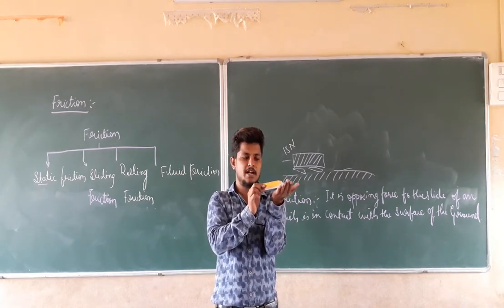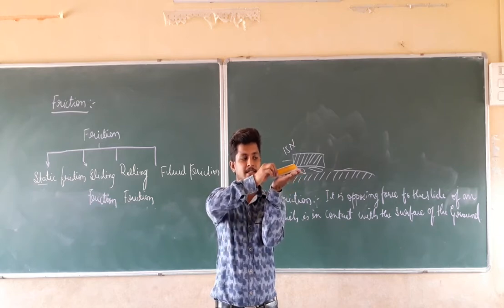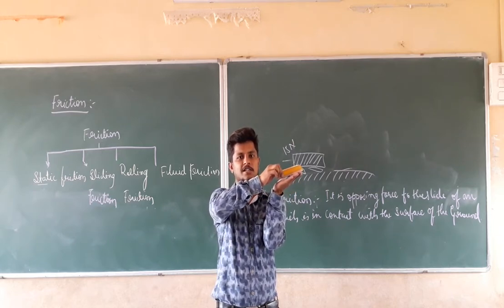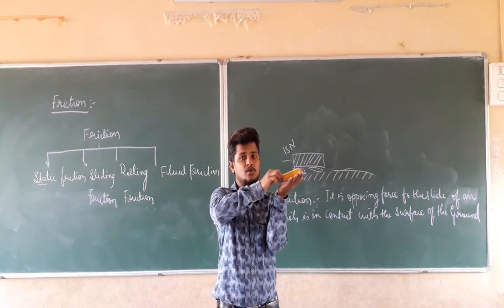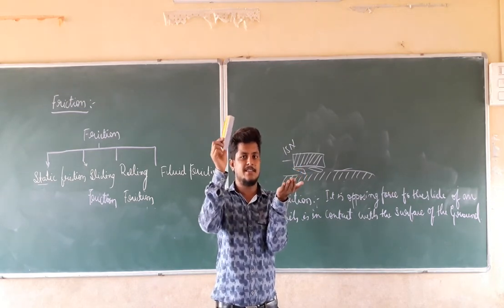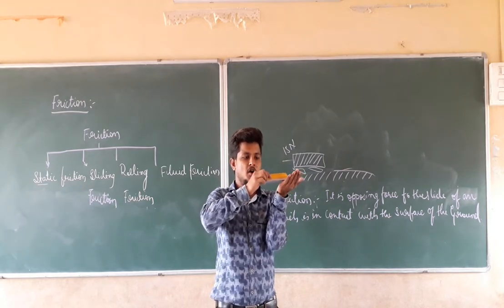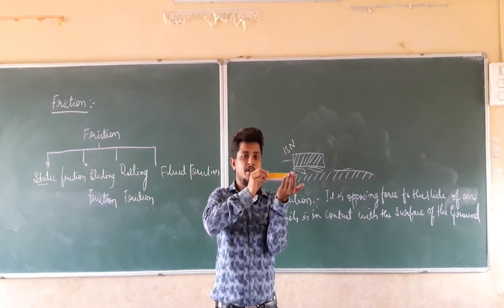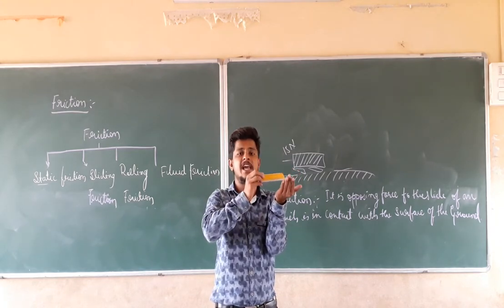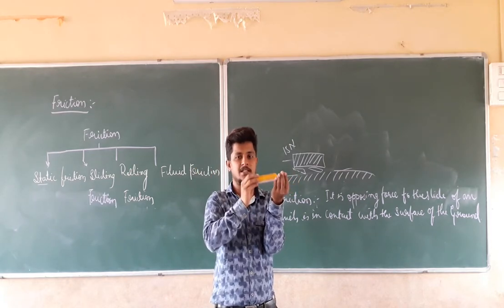So that when I start to move, the chalk pieces which are kept beneath this duster start to roll. If they start to roll, this duster is moving very easily. The movement of this duster is easy. The amount of force which I am going to apply on this duster will be less. The opposite force to this will be very less. It is very easily moving.